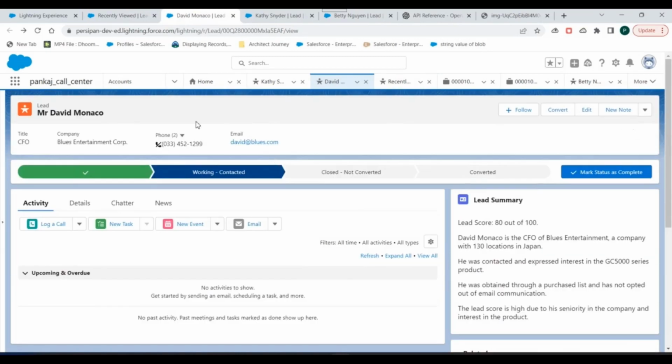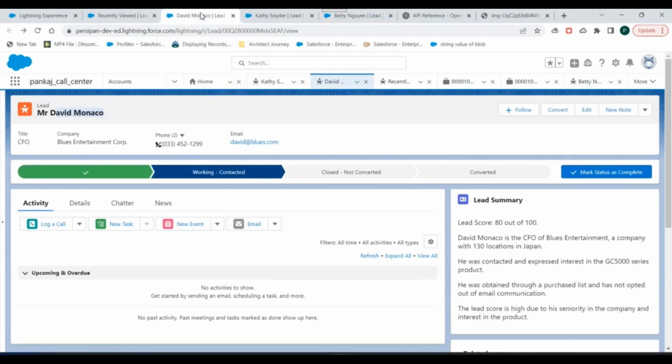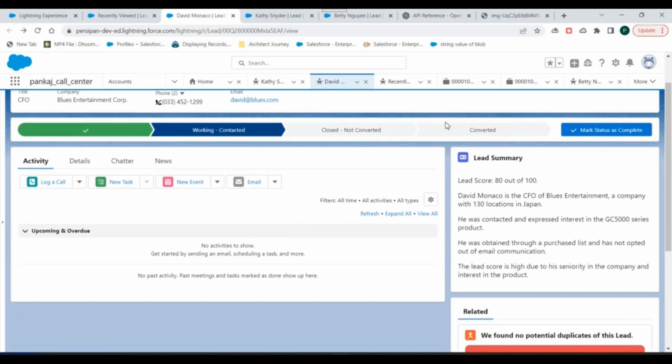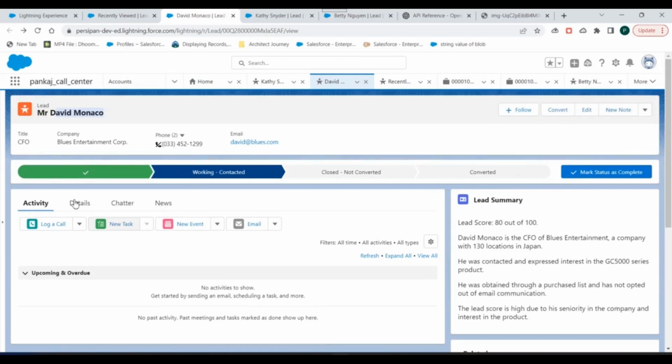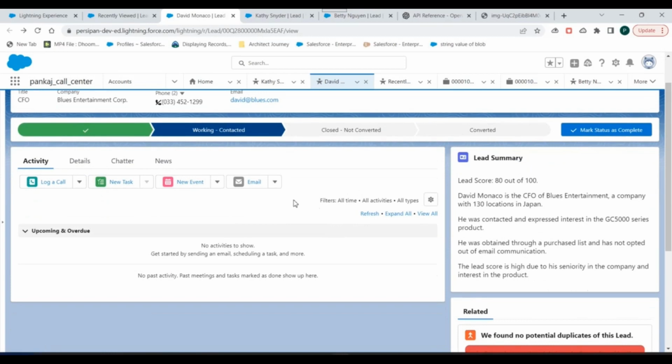Now these are 3 lead records which I'm considering for now. We have David, we have Kathy, and we have Betty. So these 3 lead records we would be considering in our scenario. If you look at the right hand side, there is a Lightning Web component present. What we have done is we have integrated with OpenAI, and we are using chat completion APIs of OpenAI, and we are sending the lead record details to OpenAI. Not only lead records, also the related records to the lead, for example, task records. So all these details we are sending to OpenAI.